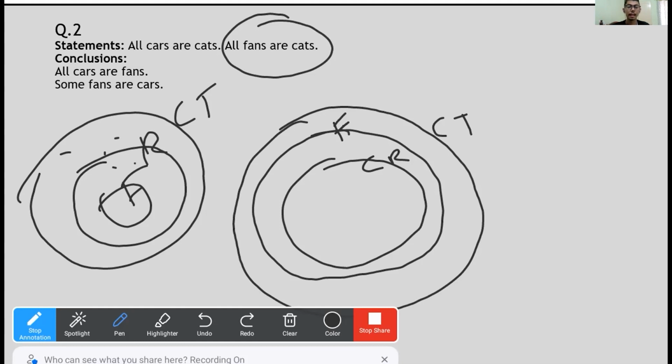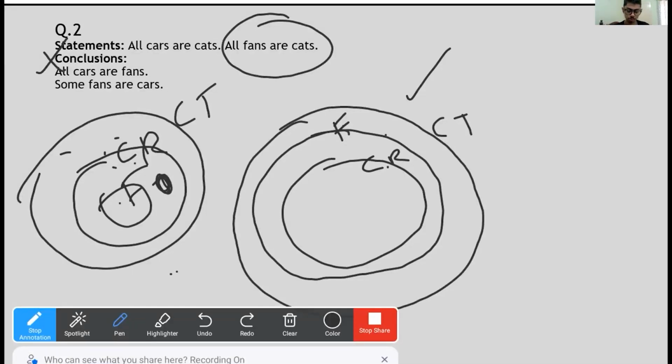Now let's see if any of the Venn diagrams can disprove any of the conclusions. If it disproves, then the conclusion is wrong. Simple. All cars are fans. Okay, this Venn diagram says it is true. Now what about this? All cars are fans. No, right? This part of car is not part of fan. So this Venn diagram does not support conclusion 1. So we can say that conclusion 1 is wrong.